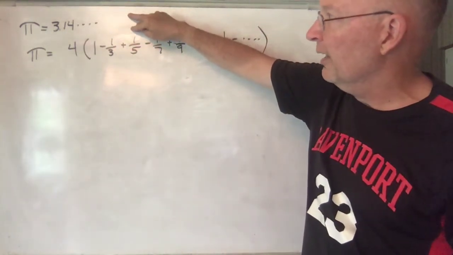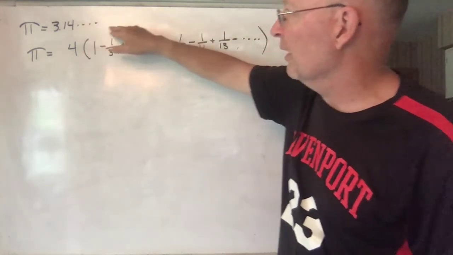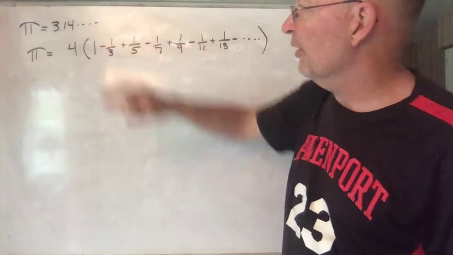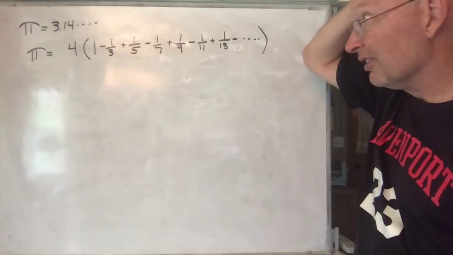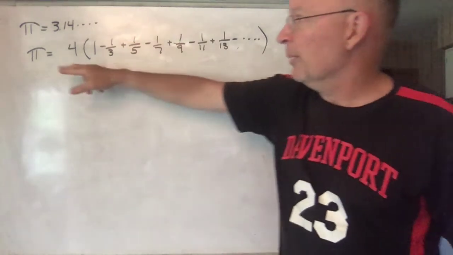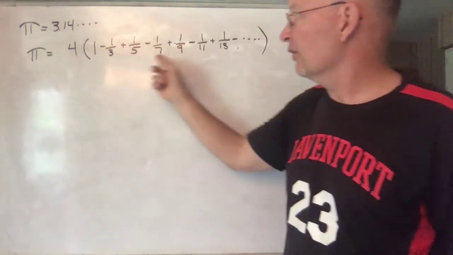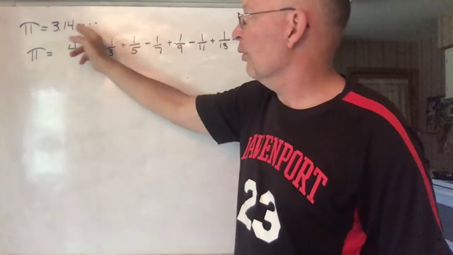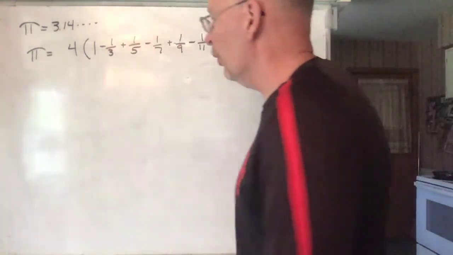If you only relied on making big circles and measuring it carefully, you'd never be able to get very far because the measurements themselves would be inaccurate. But using these mathematical techniques, you can get as close as you want to the actual value. And there's other ways to get pi as well with numbers which get much faster than this. This you'd have to go out a long ways to get very close at all, but there are other methods that are closer. I'll only mention one other way.